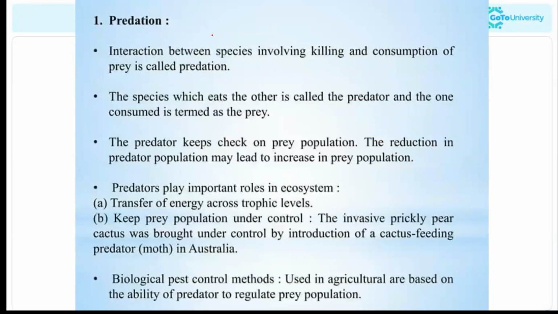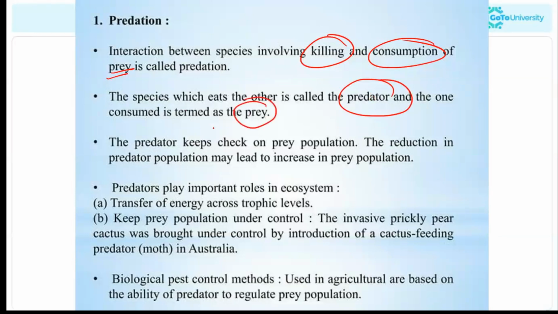So what is predation? One organism consuming another. There is interaction between species involving killing and consumption of prey. The predator will be consuming the prey. Predator is the species which eats the other, and the one consumed is the prey. So predator always keeps check on the prey population. The reduction in the predator population may lead to the increase in the prey population, isn't it? If the predator is increasing, that means the prey will decrease. They are inversely proportional.